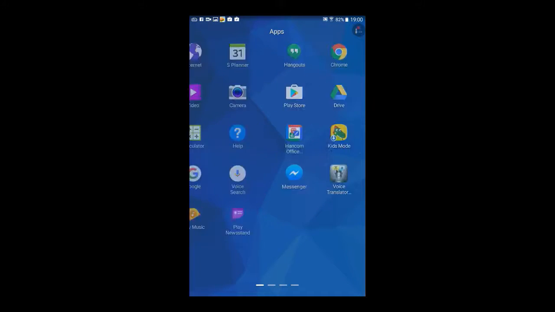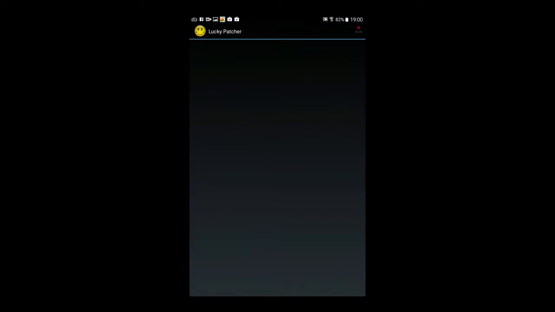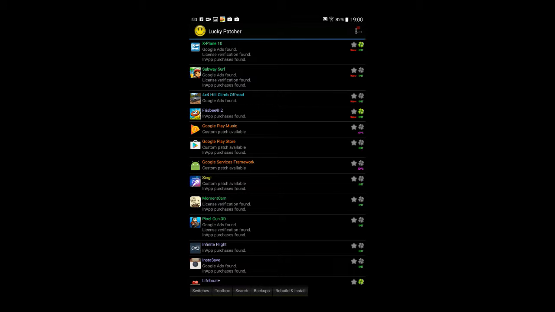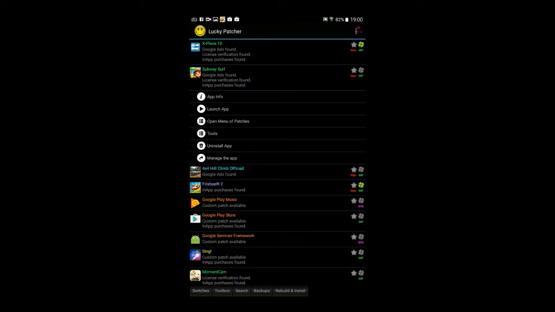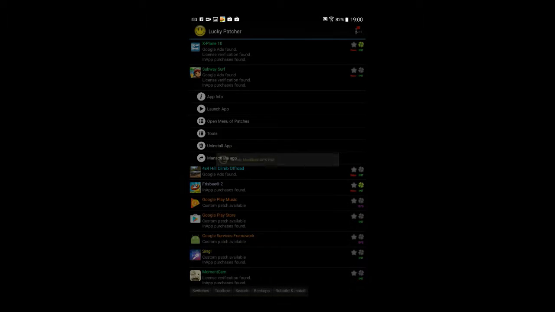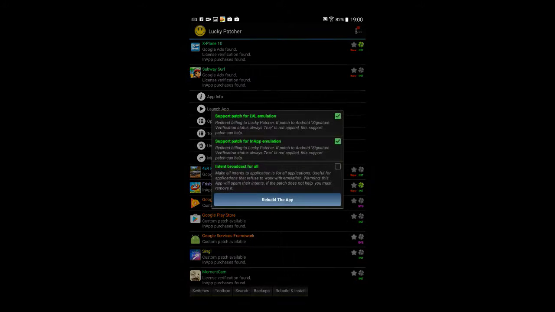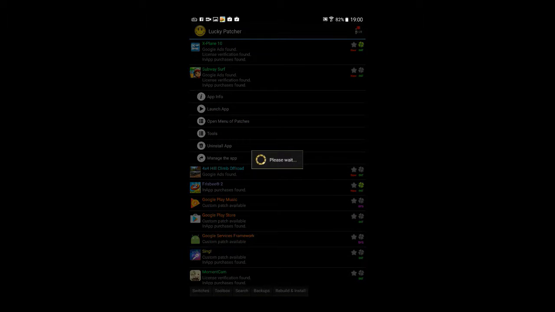Go to Lucky Patcher. Make sure you have that. Then click on the game you want to hack, which is Subway Surfers, and then click open menu of patches and then click create modified APK file. Then you will get four options and you have to click APK rebuild for in-app and LVL emulation. Then just click rebuild the app. Don't do anything there, just click rebuild the app, so it will bring the hack tool inside the game and it will do it automatically.